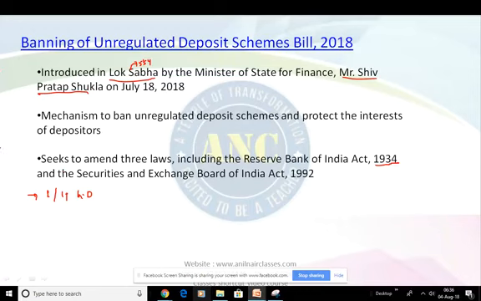When it comes to designated courts, the bill provides for the constitution of one or more designated courts in specified areas. These courts will be headed by a judge not below the rank of a district and session judge, right? Here we come across three areas.